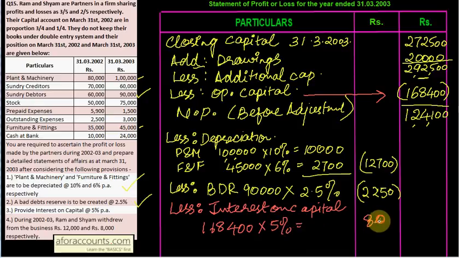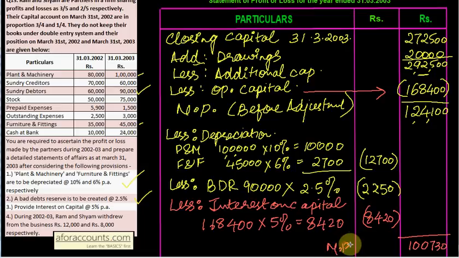So 8420 needs to be deducted, and after subtracting these three items you will get net profit during the year. So net profit during the year is 124,100 minus 12,700 minus 2250 minus 8420, that comes to 100,730 is your net profit during the year.